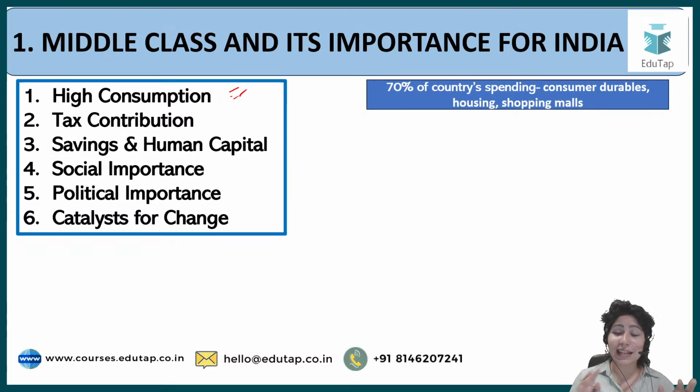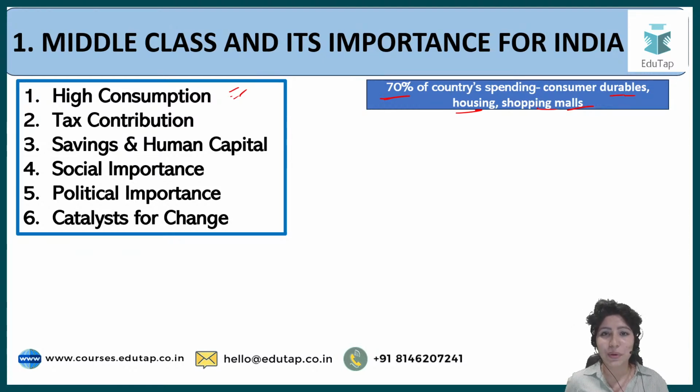So high consumption, it has been said that 70% of the country's spending on consumer durables, housing, shopping malls, comes from the middle class. For example, if a movie is released, recently the movie Jawan was released, and it is closing in on 1000 crore rupees. So where is all this collection coming from? Rich people are very few in number. Poor people, obviously, cannot afford to pay for high cost tickets. It is the middle class which is driving the economy. It is the middle class and their consumption habits that is bringing all the MNCs to India. All brands want to come to India. They want to have their showrooms here, because 70% of the consumption is coming from the middle class.